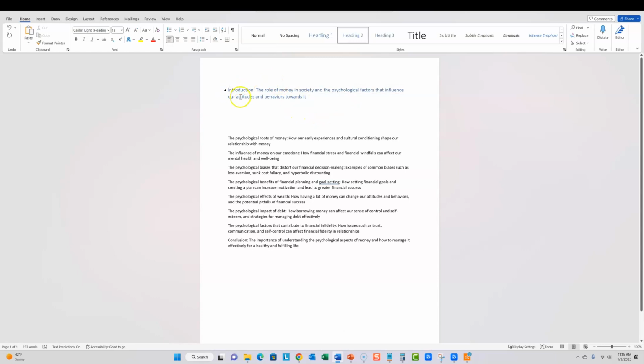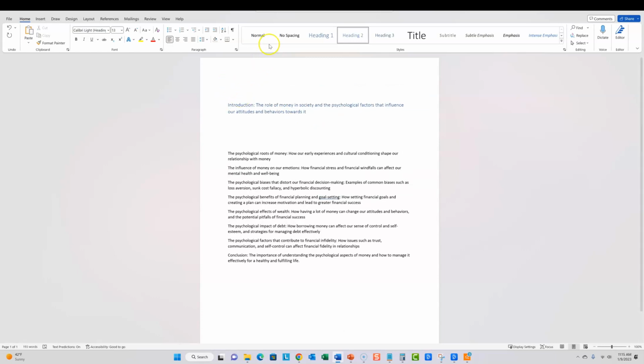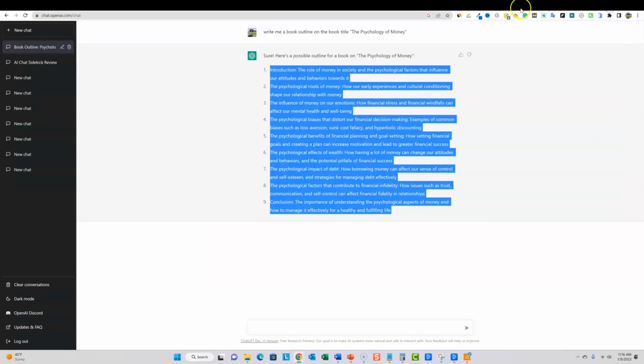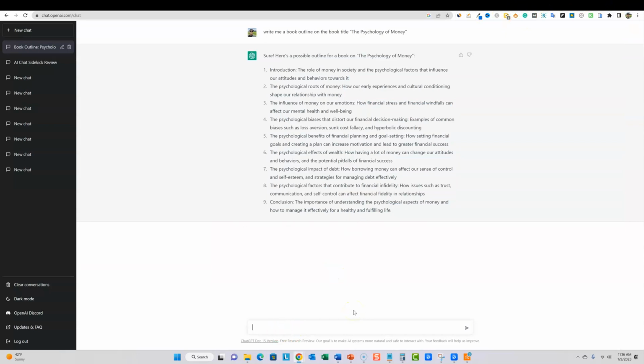And once we know what the title of the book is, we'll come over here and put the title. And then you can put a subheading, like all you need to know about it, or the complete guide or something like that if you want. And then right here, we're going to go back over to Chat GPT now, our favorite tool of choice right now. We're going to say, write a complete book chapter on, and then we'll push enter, and we'll see how many words it comes up with. Hopefully we'll come up with 500 to 1,000 words. If not, we can specify for Chat GPT to write 1,000 words for us or something like that.